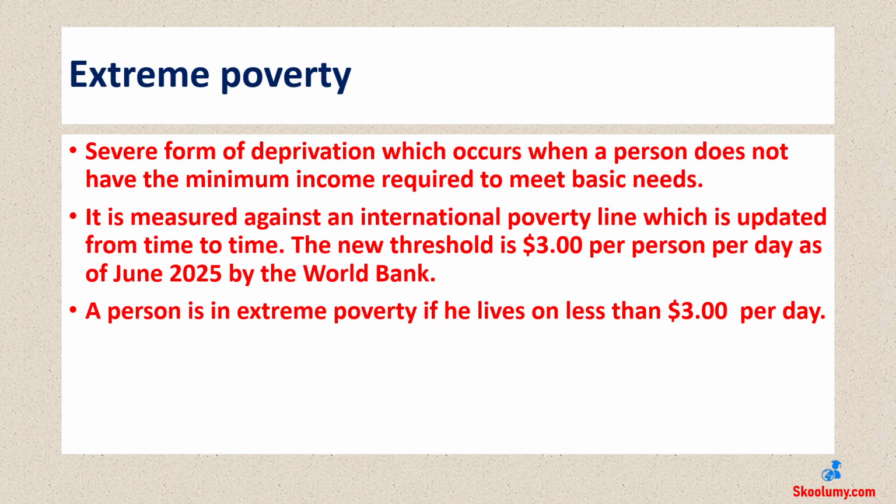Extreme poverty is a severe form of deprivation, which occurs when a person does not have the minimum income required to meet basic needs. It is measured against an international poverty line, which is updated from time to time. The new threshold is $3 per person per day as of June 2025 by the World Bank. A person is in extreme poverty if he lives on less than $3 per day.